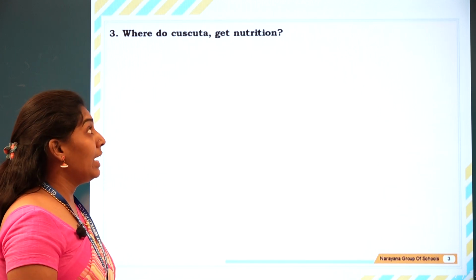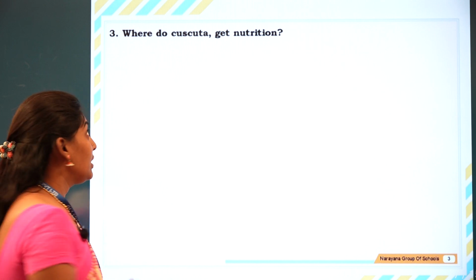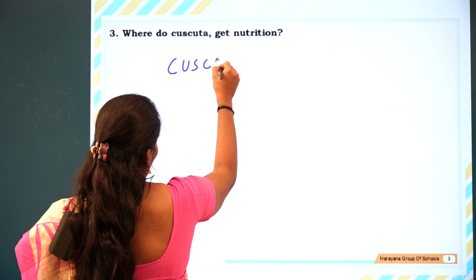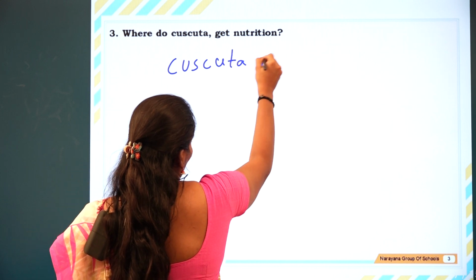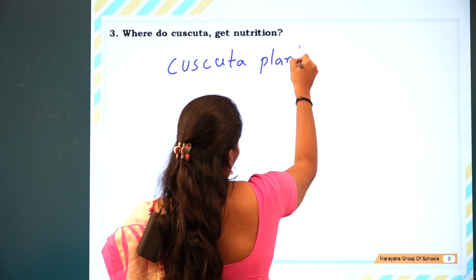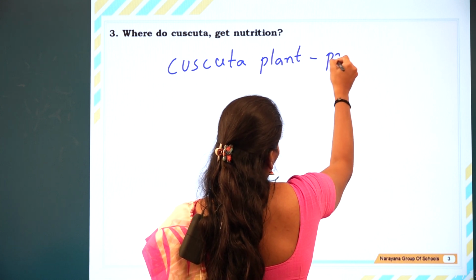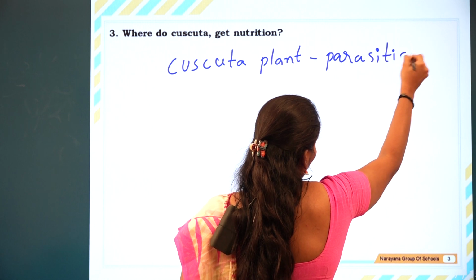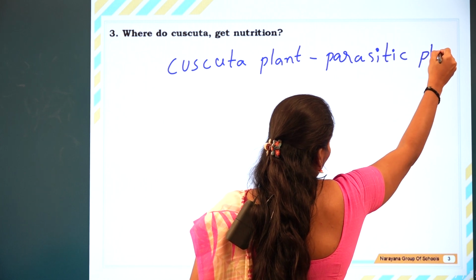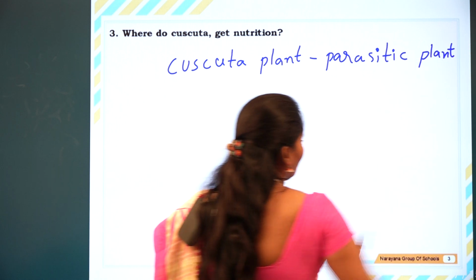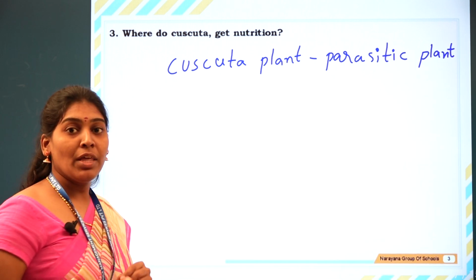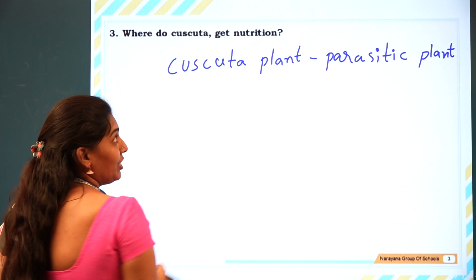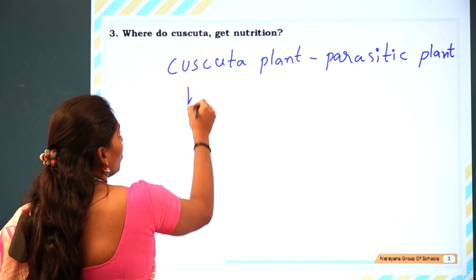Where does Cuscuta get nutrition? The Cuscuta plant is a parasitic plant, which completely depends upon other organisms, and it gets the nutrients from the host plant.